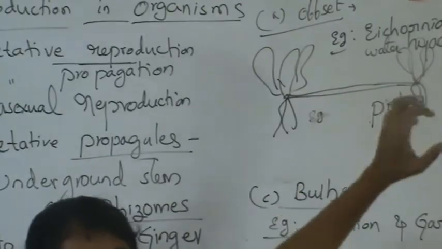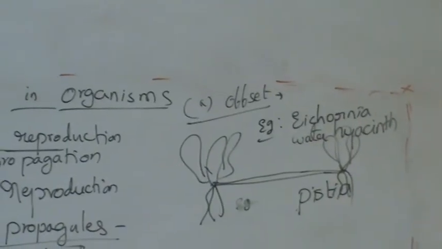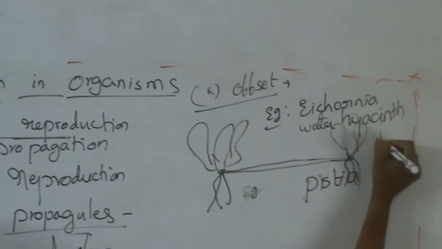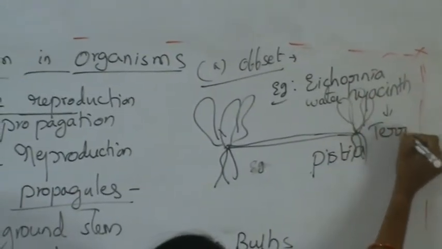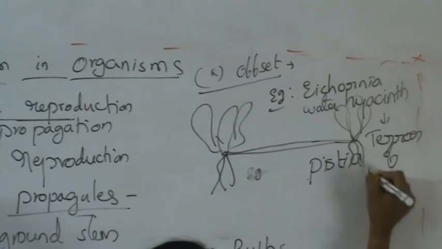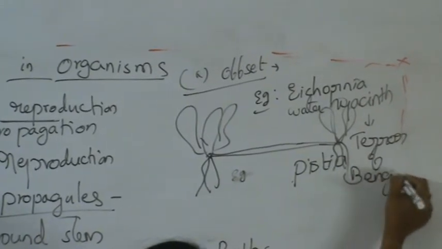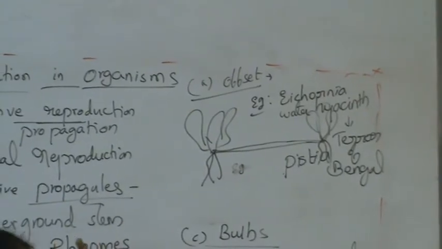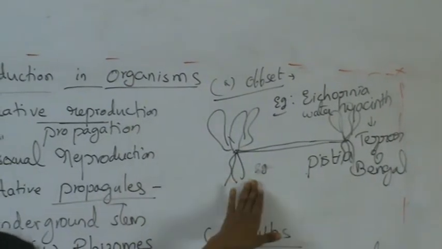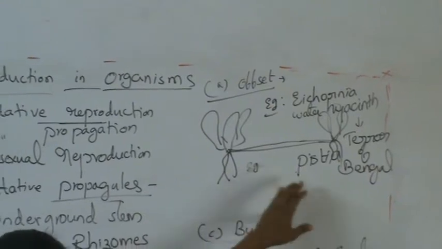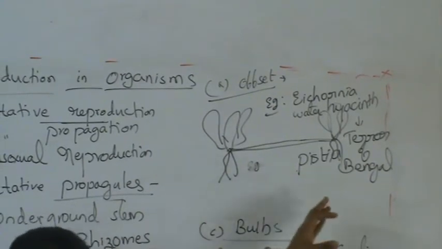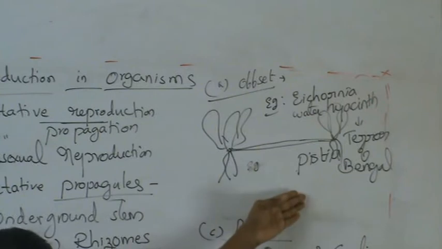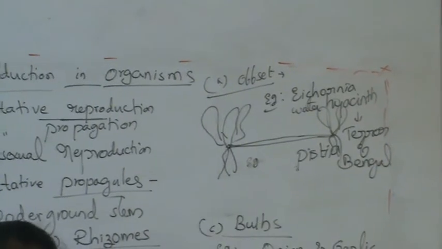Eichhornia is known as terror of Bengal. So we have to remember this. Why it is called terror of Bengal: it was introduced from abroad to India, especially to Bengal, for its beautiful flowers and beautiful leaves.